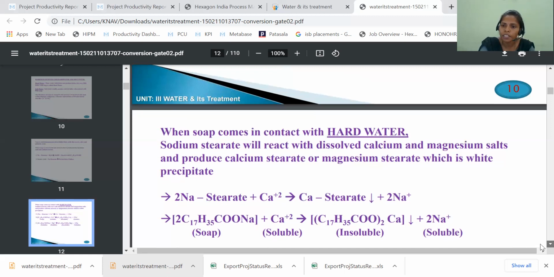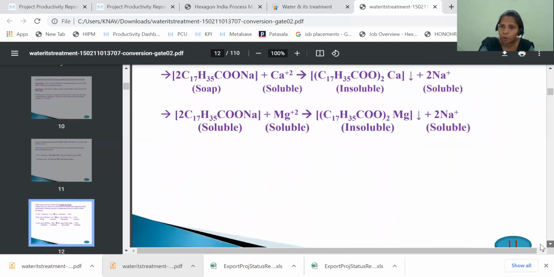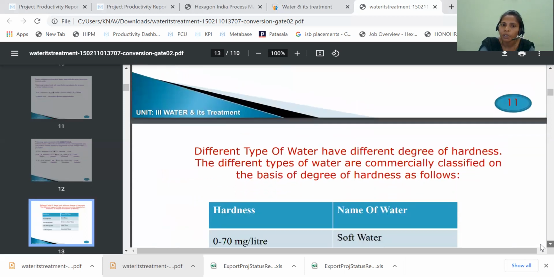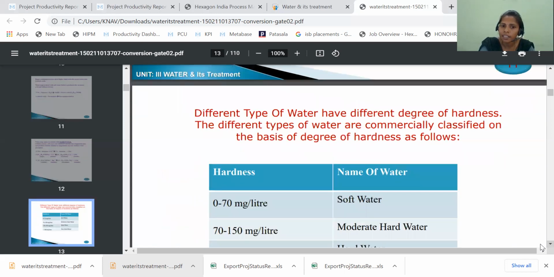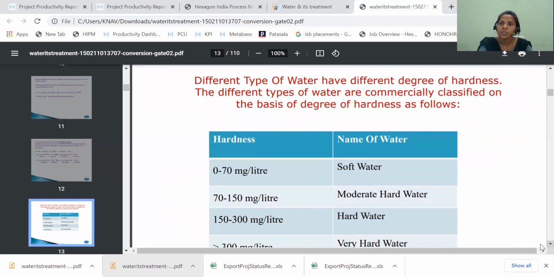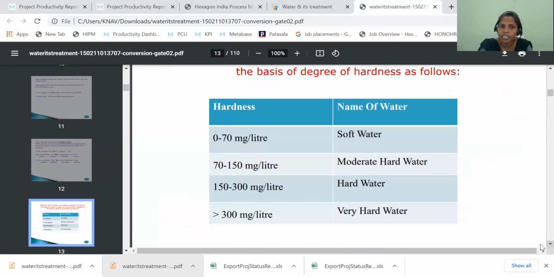So soft water means the water which gives more lather with soap, and hard water gives less lather with soap. Let us take different kinds of water and check the hardness. For soft water, the hardness is very, very less, around 0 to 70 milligrams per liter. This is the hardness for the soft water.